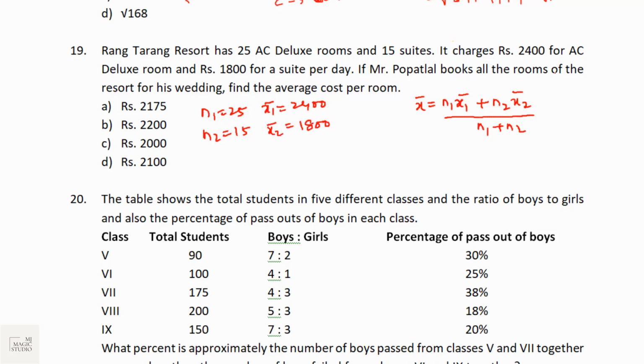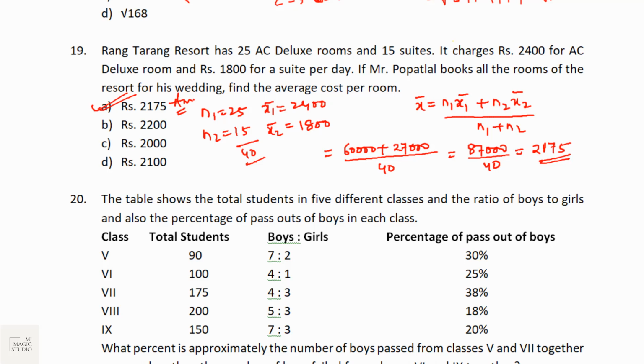Mr. Popatlal books all the rooms of the resort for his wedding. Find the average cost per room. So it is simply 25 into 2400, that would be 60,000, plus 15 into 1800, that is 27,000, divided by N1 plus N2, that is 40. So the average cost per room would be 87,000 divided by 40, that will come to 2175. So the weighted average in this case is 2175. If 50 seconds time is given, you need to be fast with the calculations.